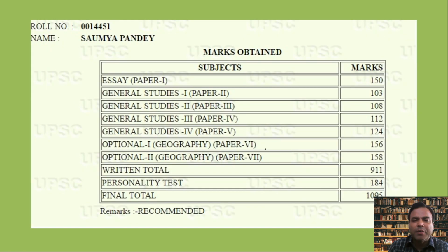Soumya Pandey, similar situation, about 300. Paper 1, 156, paper 2, 158. So if you go with this totality, she got around 314 marks, isn't it? 314 marks. So there are many students of mine who also scored above 300.